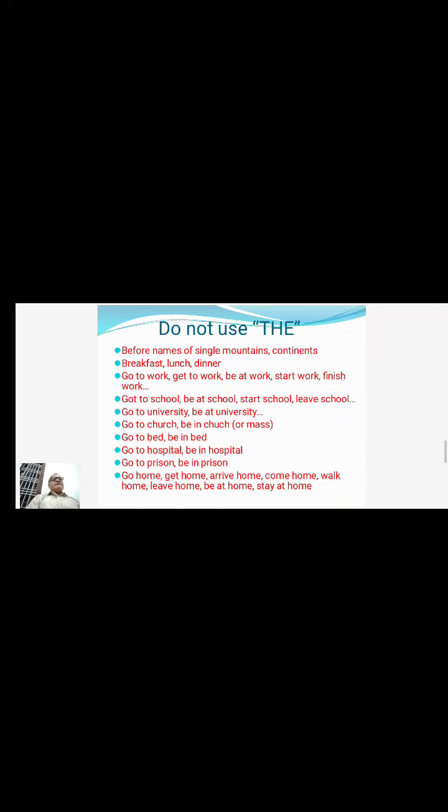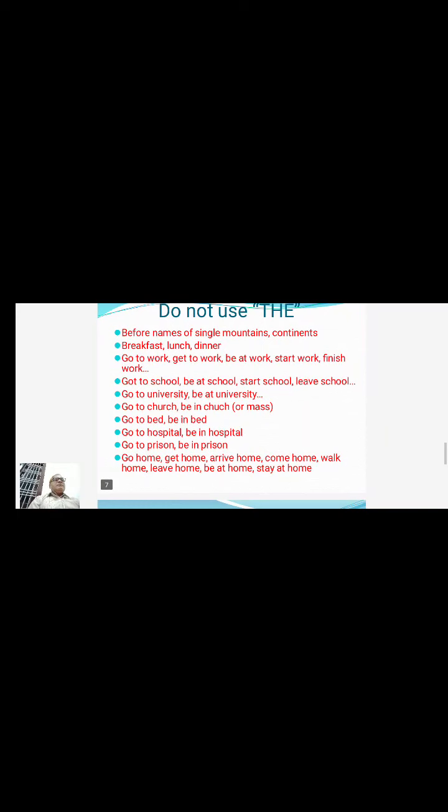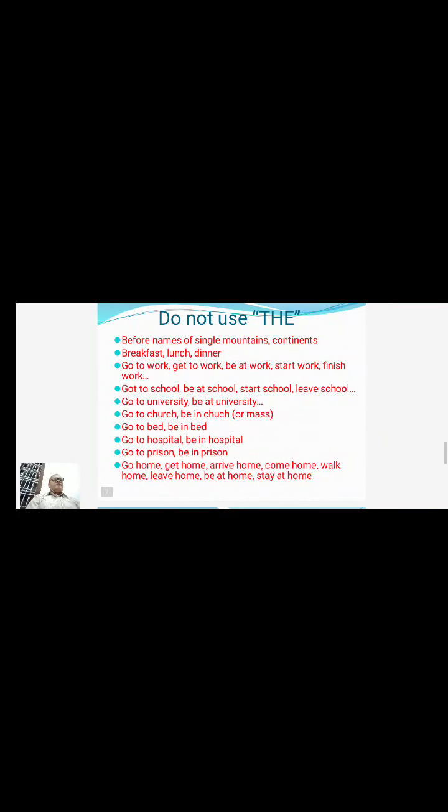Before names of single mountains and continents, we could not use THE. For example, we couldn't say the Asia, the America. Then before food like lunch, dinner, breakfast, we couldn't say the lunch, the dinner, the breakfast.